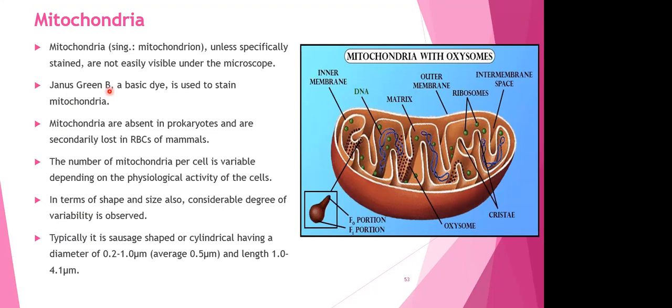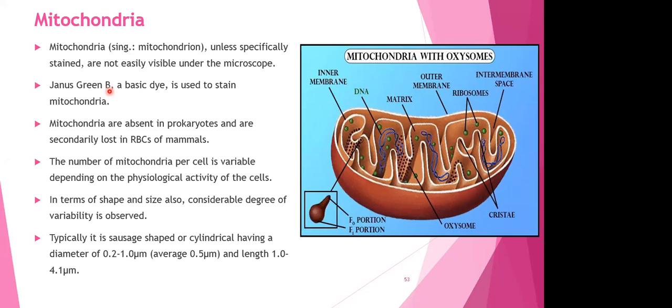Mitochondria are absent in prokaryotes. Yes, of course, prokaryotes do not have any cell organelles, so it's going to be absent in prokaryotes. And they are secondarily lost in RBCs of mammals. That means even RBCs of mammals won't have mitochondria, but they'll be secondarily lost. As the RBCs mature, as they become completely matured enough, old enough, they lose their mitochondria. So this is the reason that we say they are secondarily lost.